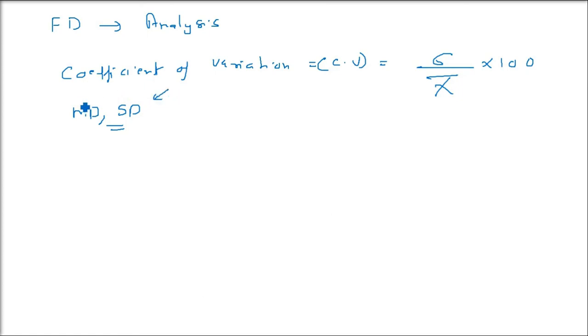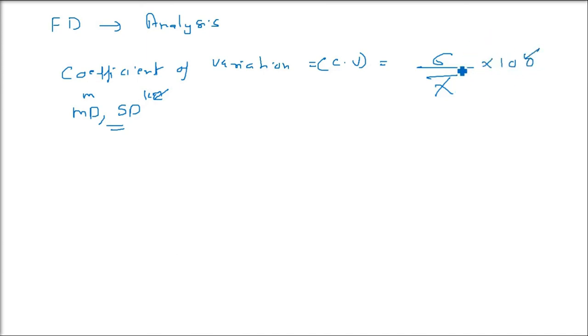So what we are introducing here is the coefficient of variation, CV. The formula I told you is sigma by x bar into 100. So in this analysis of frequency distribution we have a new formula. Find the standard deviation, divide by the mean, and multiply by 100.